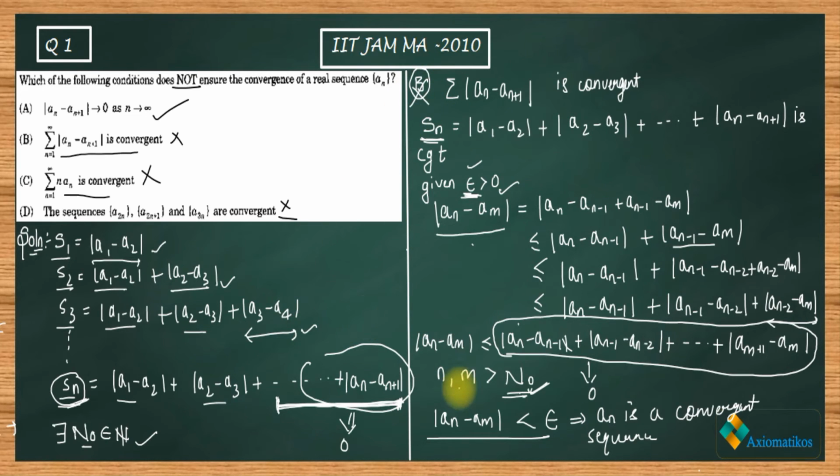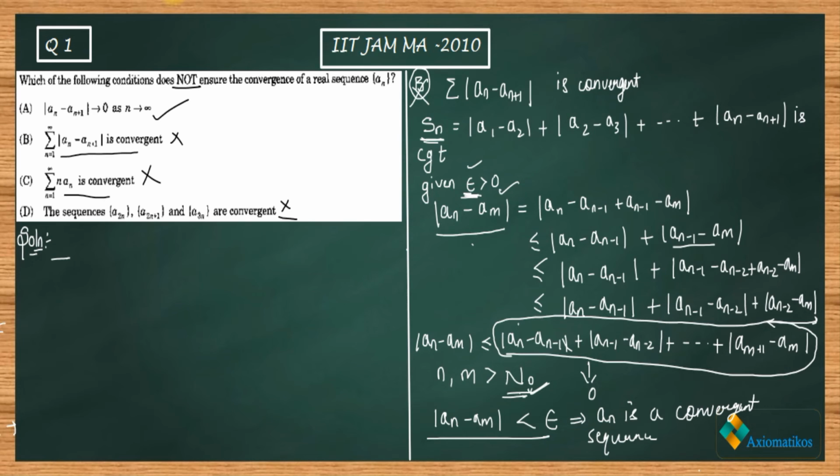Okay, so now let me erase these things and we will clear up the space for the C option. Now see, in the C option it's given to us that summation nan is convergent. So what we will be using here is the necessary condition, only the necessary condition, not sufficient, for series convergence. What is meant by the necessary condition for series convergence?